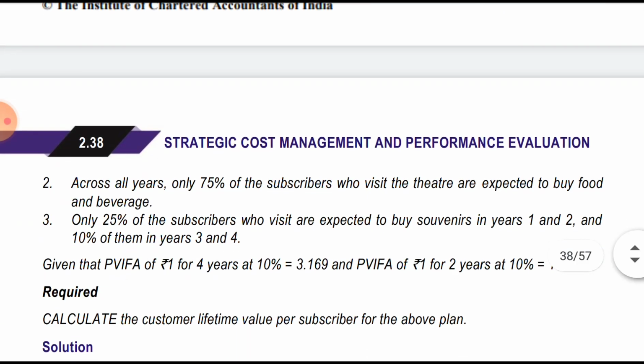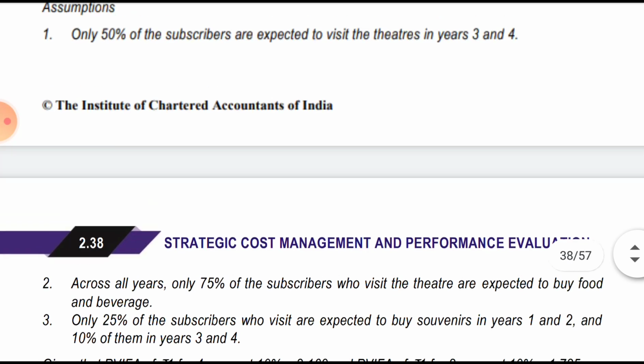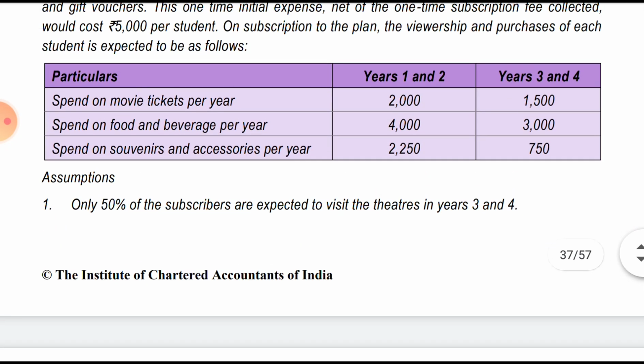Then across all the years, only 75% of the subscribers who visited the theater are expected to buy food and beverages. Simple. In year 1 and year 2, 100% of students were there, and of that only 75% will consume food and beverages. And in the third year there were 50%, and of that 50%, 75%, that is 37.5% of students, will consume food and beverages.